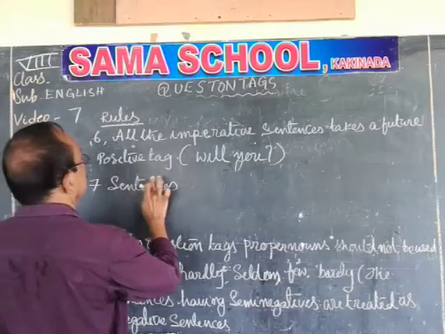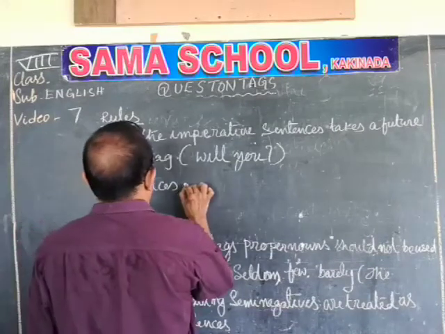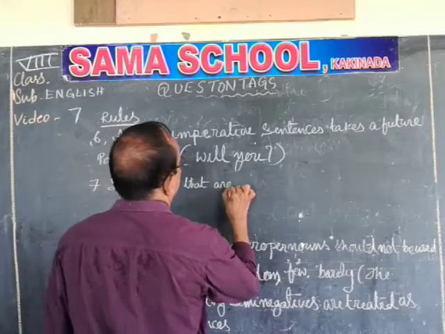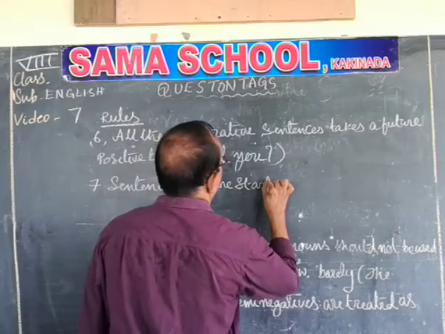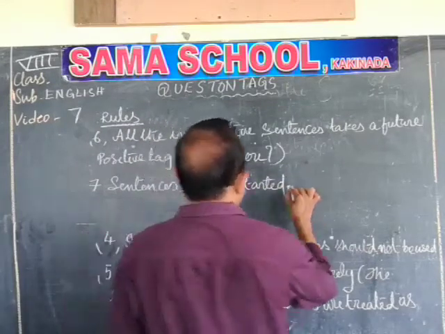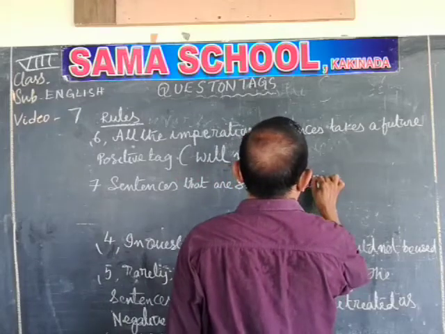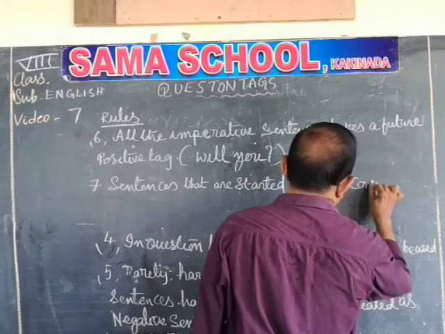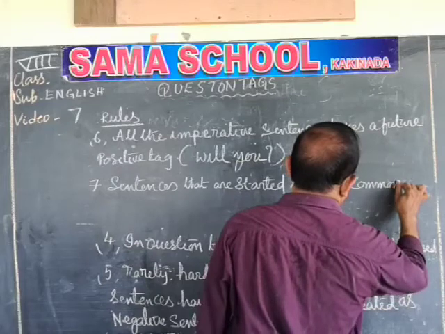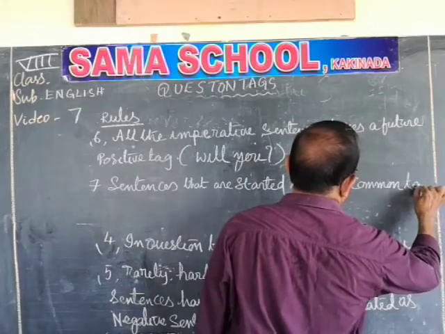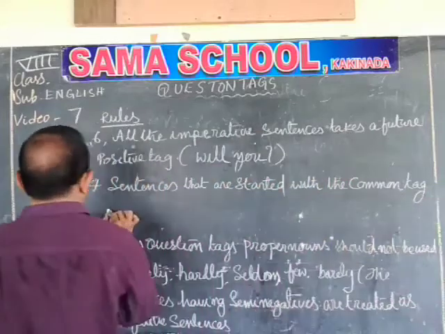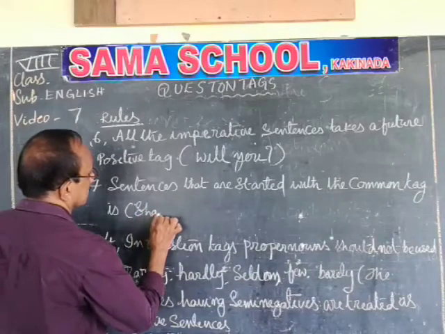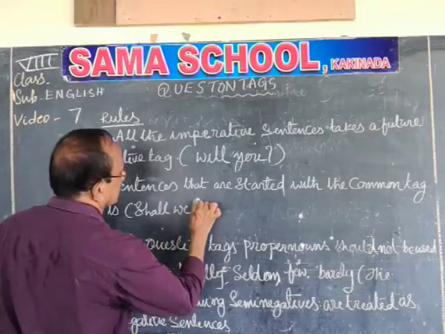sentences that are started with let, the common tag is shall we.